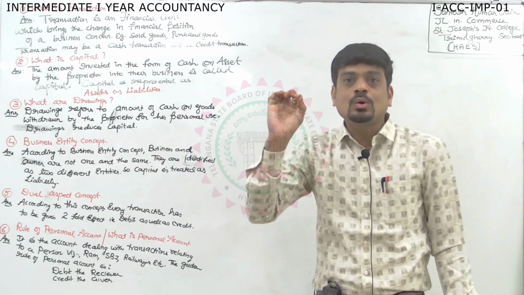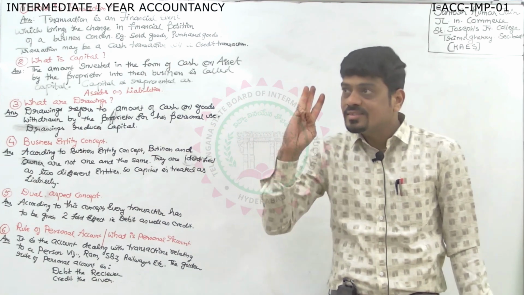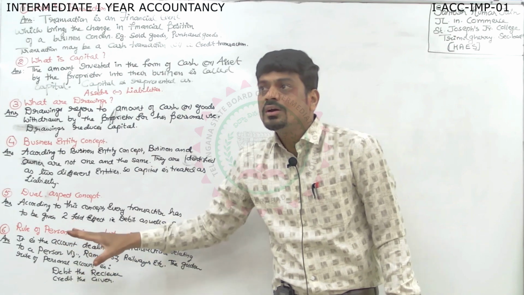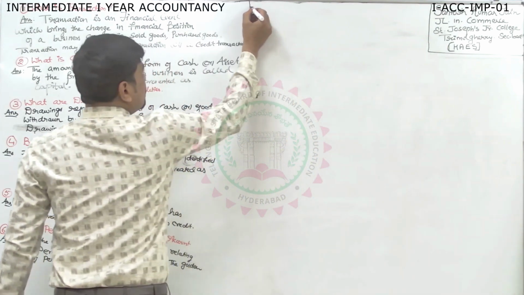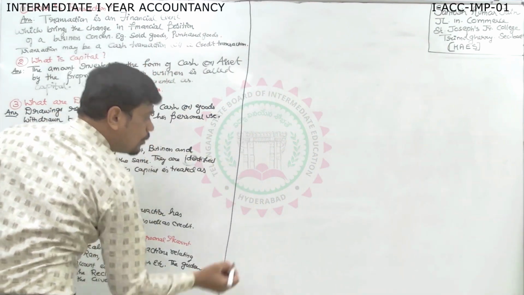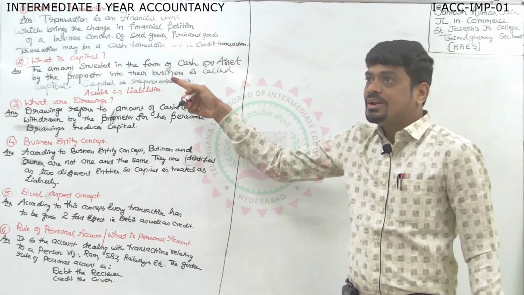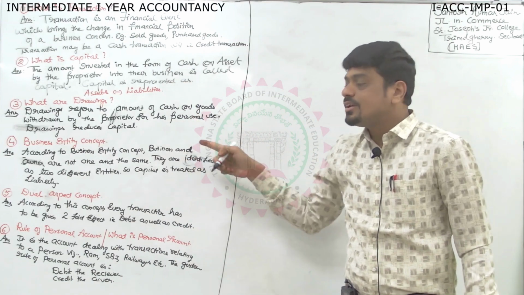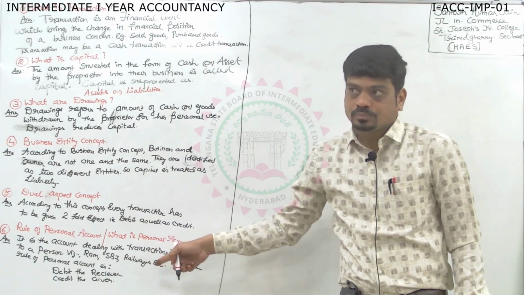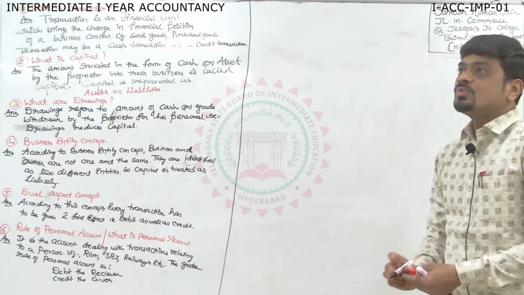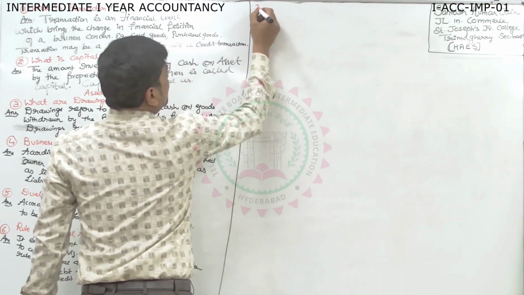If they say explain the golden rules of accounting or explain the classification of accounts, then these 3 parts you are going to write: personal account, real account, nominal account. These are the few important questions I took. Now moving towards few more important questions. Transaction we did, capital, drawings we did, business entity we did, dual aspect we did, rules we did. Here I taught all the 3 rules to you. Now, sir, what are the other questions which we can expect?